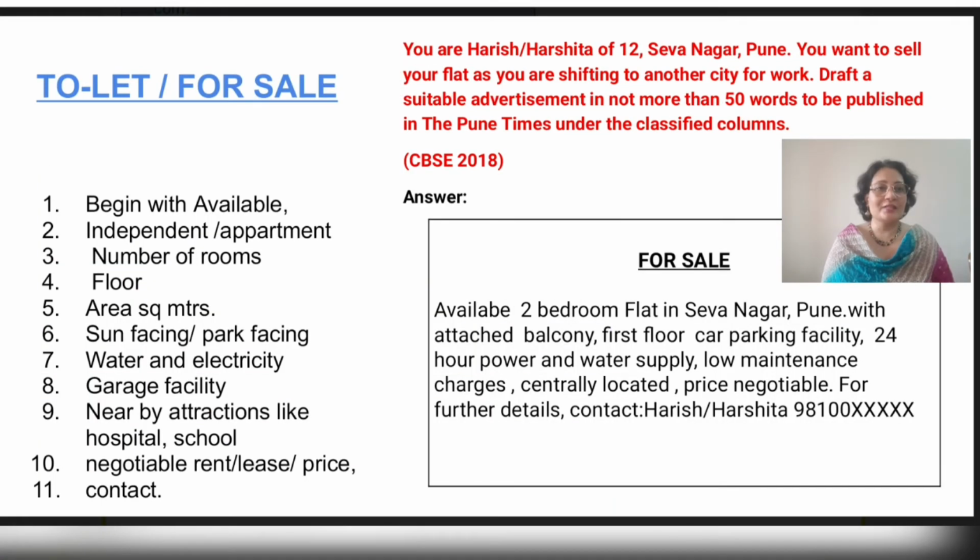Let's come to the next category, to let and for sale of property. We'll have a look at the value points. Since it is for the selling purpose, we begin it with available.